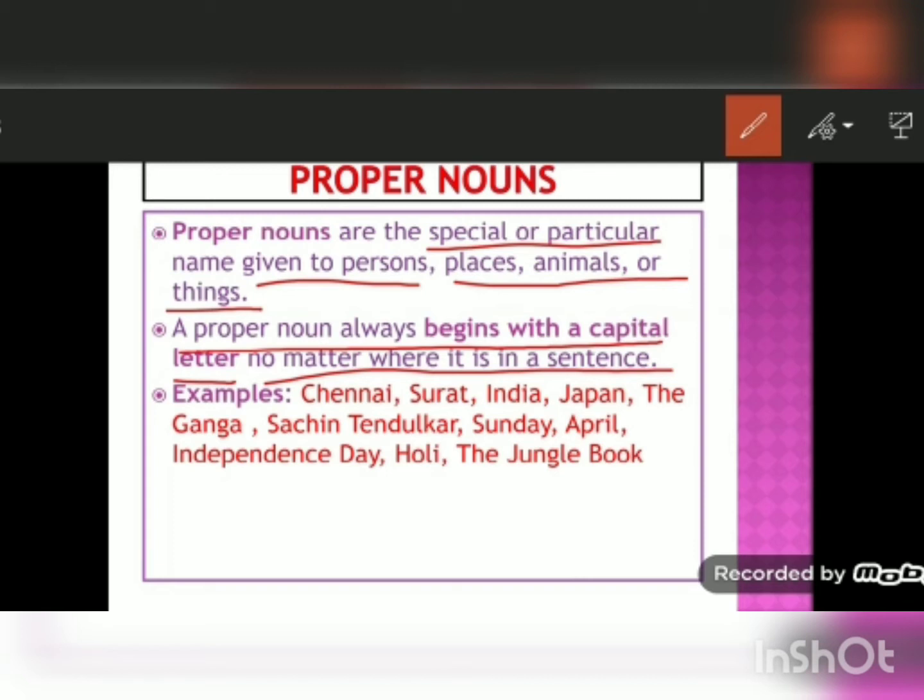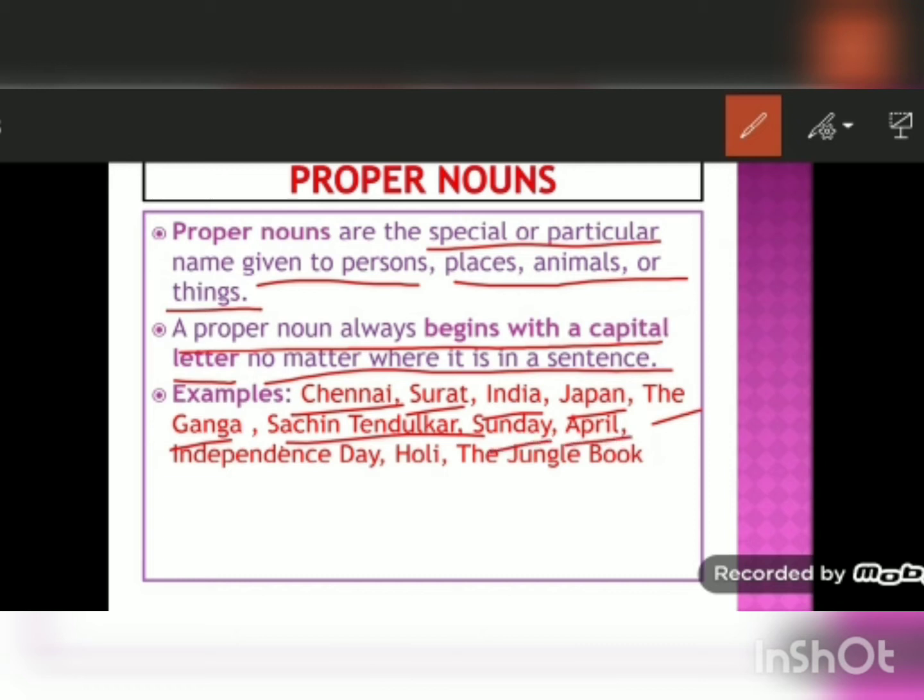For example, Chennai. Chennai is the name of a place. Surat is the name of a city. India, name of a country. Japan, name of a country. The Ganga, name of a river. Sachin Tendulkar, name of a cricket player. Sunday, name of a day.